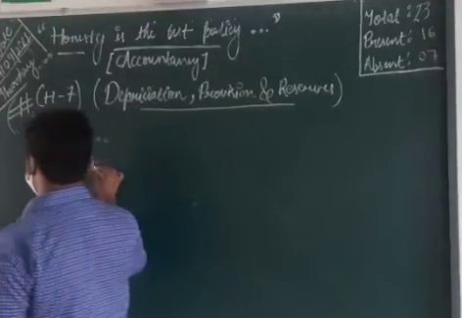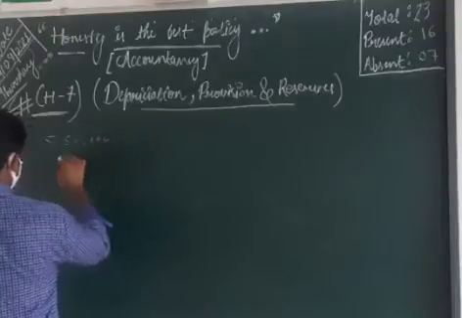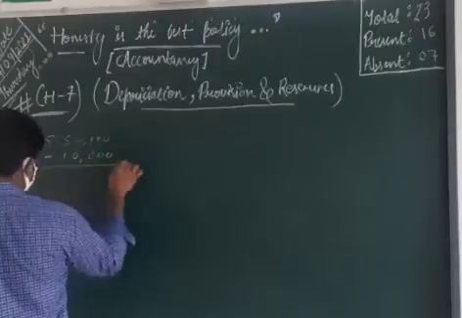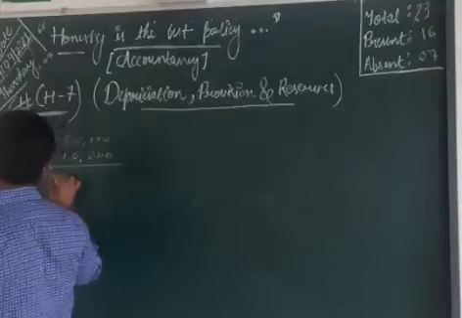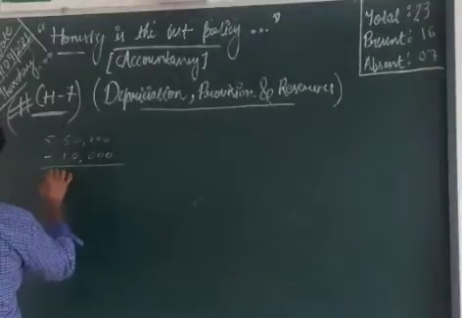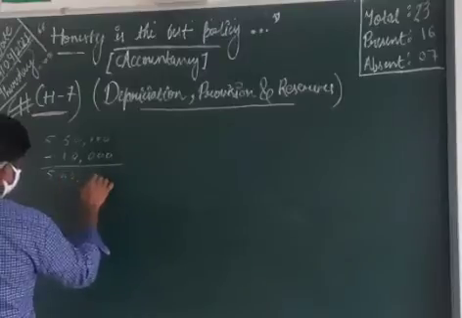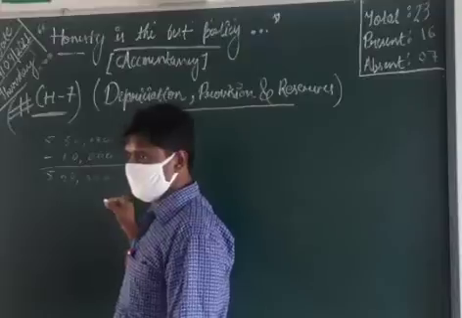After 10 years we assume that the scrap value is 10,000. That means how much amount we need to write down? 5 lakh 40,000.